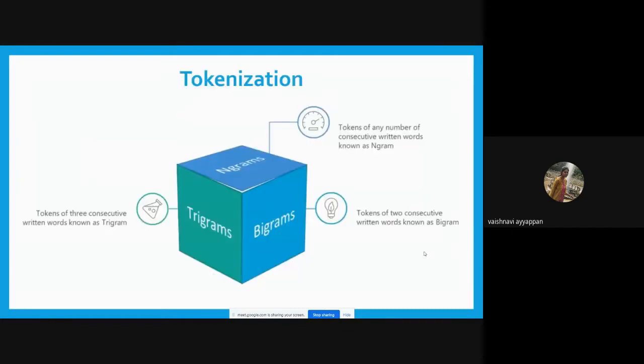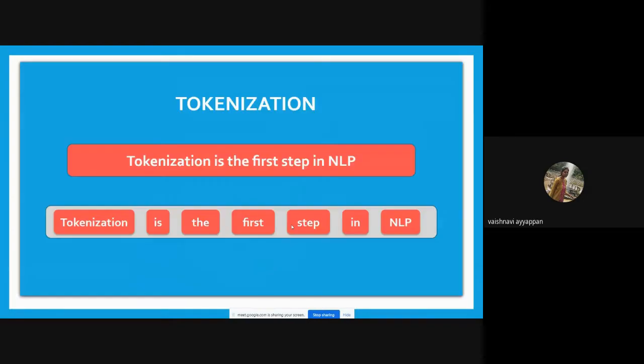Next, in tokenization, we can split the data using three types. First, we can use bigrams. Bigrams means it is going to split the data into two consecutive words. Consider this example text: Tokenization is the first step in NLP. If we apply bigrams, then it will tokenize it as "tokenization is", "the first", "step". Two consecutive words will be taken and split.